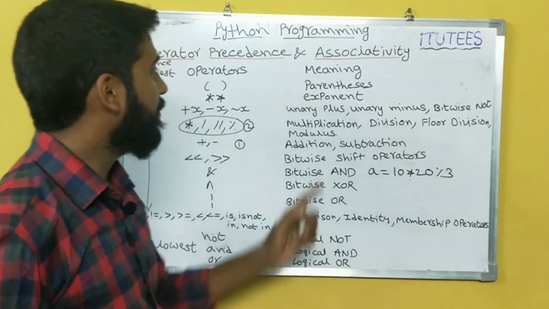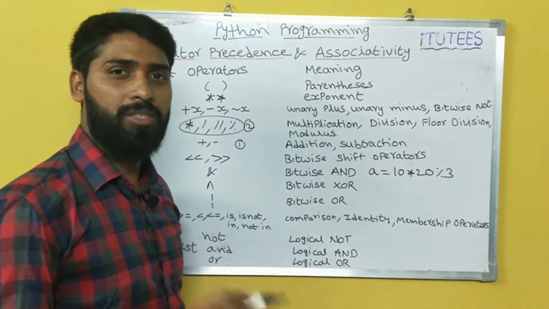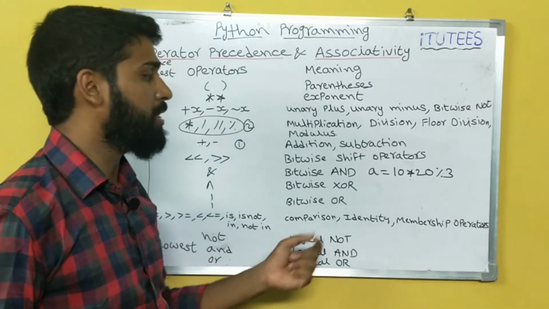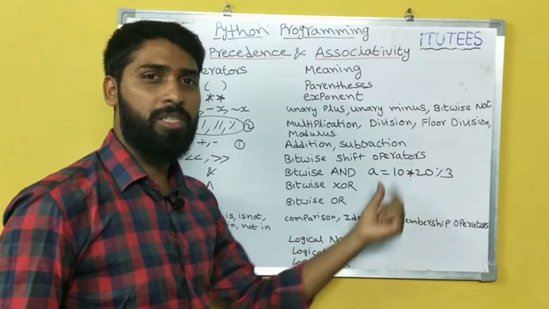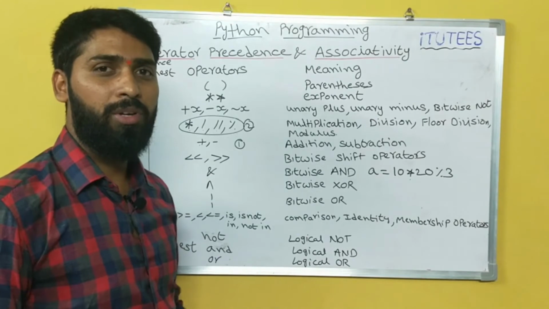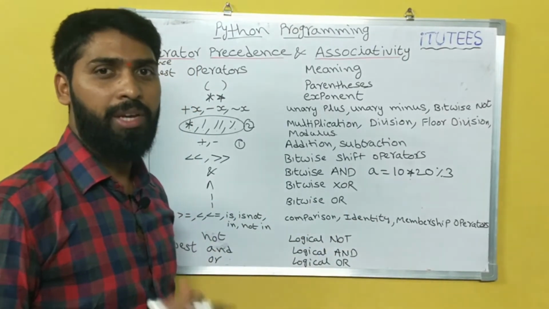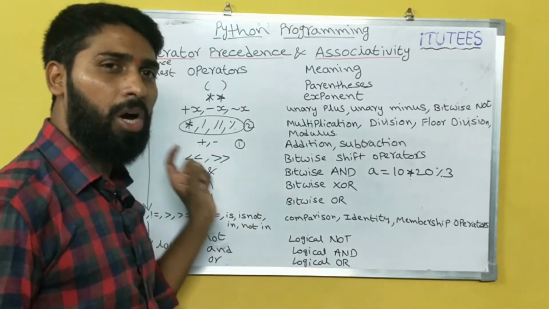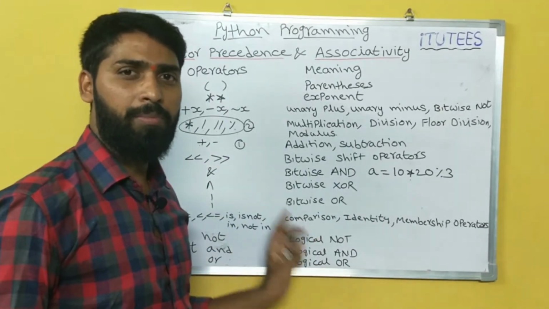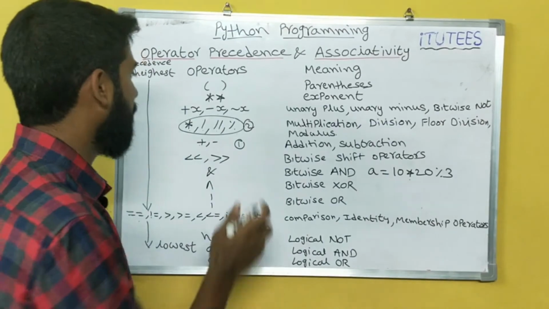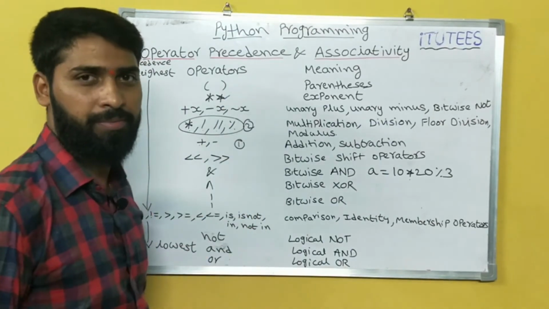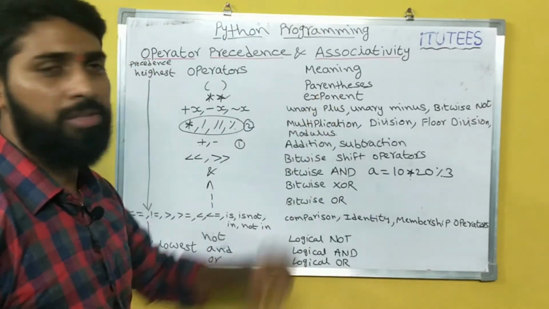At that time we need associativity. Associativity means if the operator precedence is the same, then how do you evaluate? Either left to right or right to left. In Python, almost all operators are evaluated from left to right except the exponent operator. So that is the associativity.